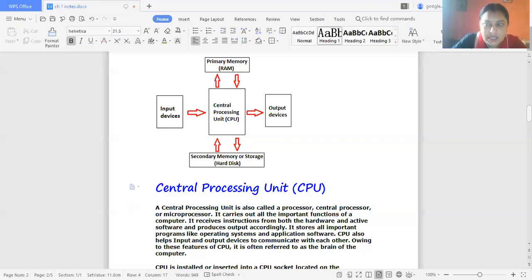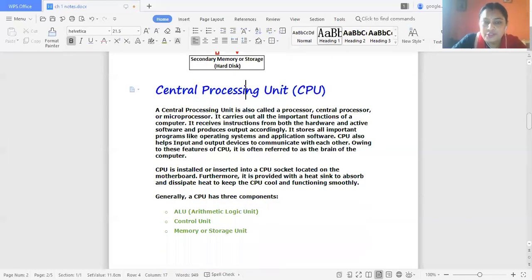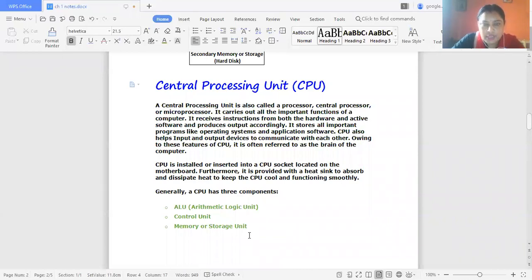Now we will discuss the functions of the central processing unit. The central processing unit is also known as the brain of the computer system. Brain of the computer system means that all the functions and all the tasks are performed with the help of the central processing unit. It is also known as the microprocessor or the central processor. It carries out all the important functions of a computer system.